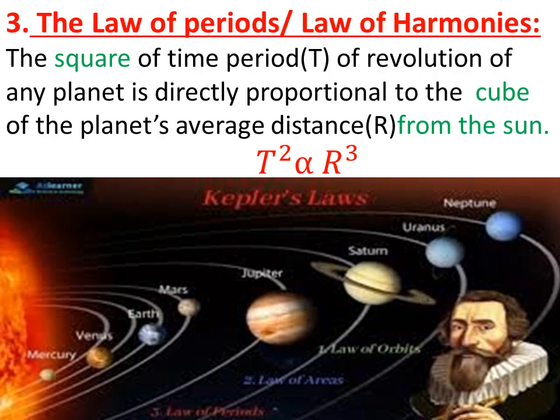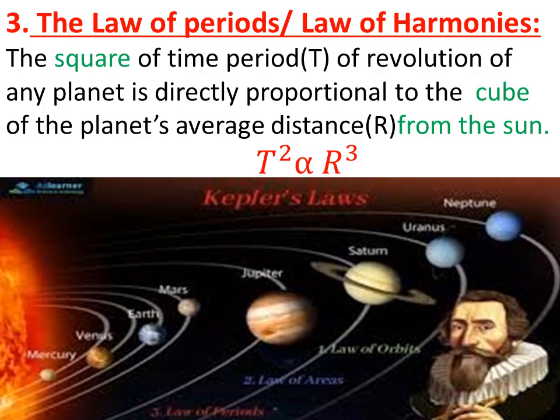Now Kepler's third law, the law of periods, law of harmonics. This is for various planets, say Mercury, Venus, Earth, Mars, Jupiter, Saturn, Uranus, Neptune, not for a single planet. Here the square of the time period of revolution of any planet is directly proportional to the cube of the planet's average distance from the sun.